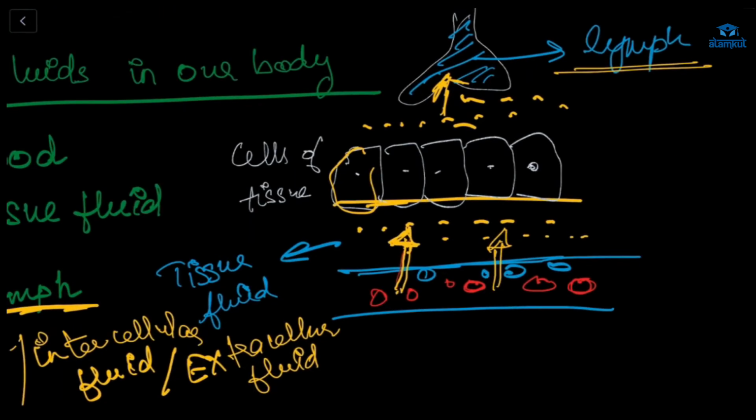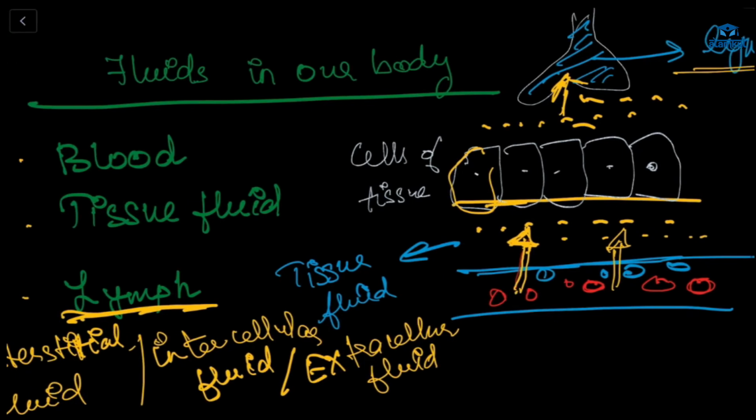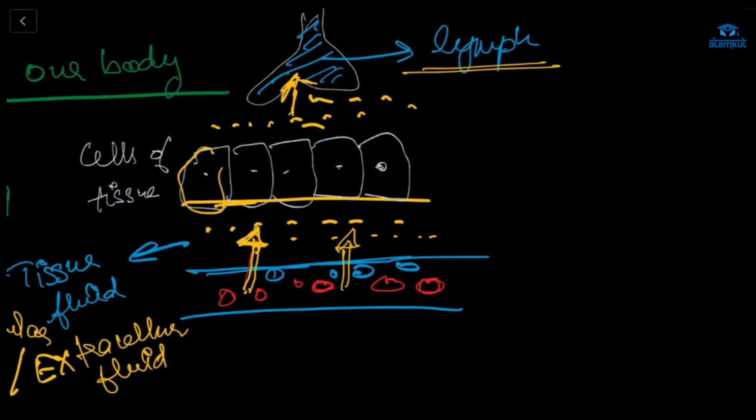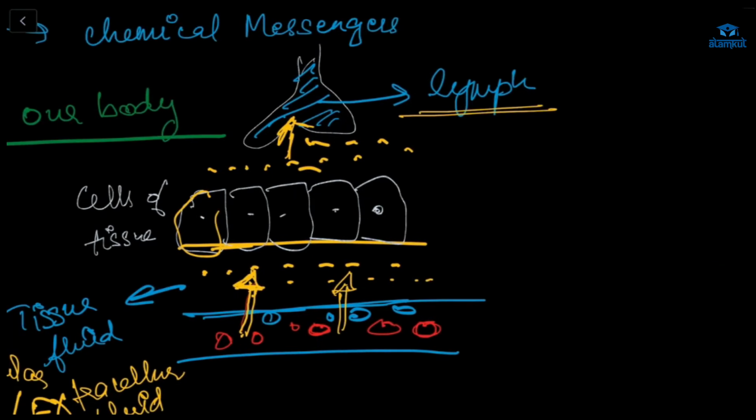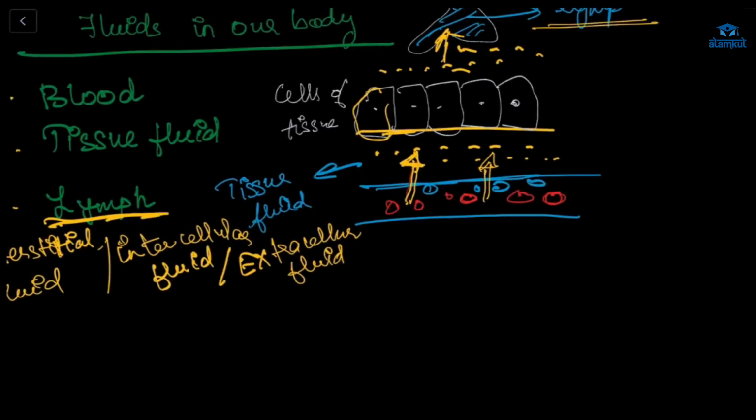So, what is happening here? This tissue fluid, when it gets inside the lymph vessels, the lymphatic system, what will it be known as? It will be known as lymph. That's all. Okay, understood, Sophia?